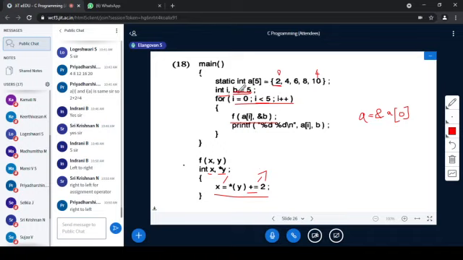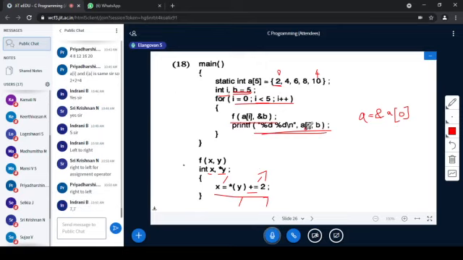What will happen here? X is 7. Y is also 7 here. Am I right? That is, the B value is also 7. Correct. When it is coming here, what will happen? What is A[I]? We are trying to print A[I]. Is it 2 or 7?